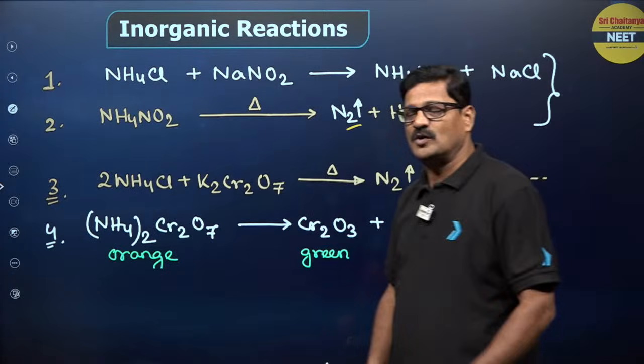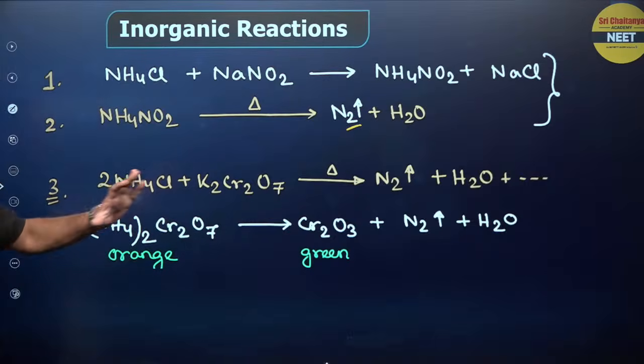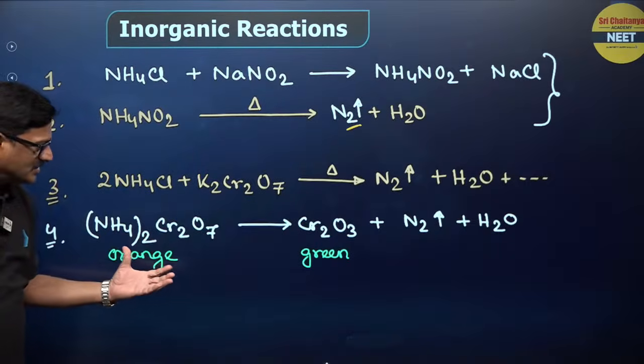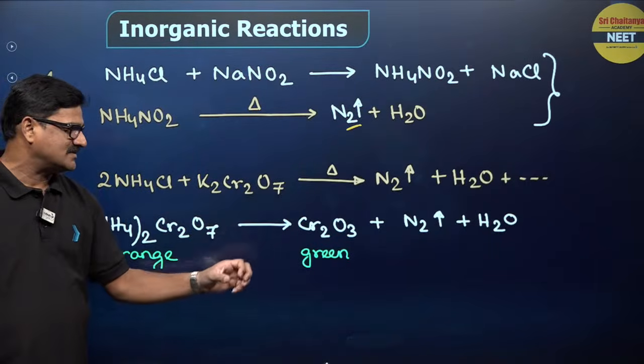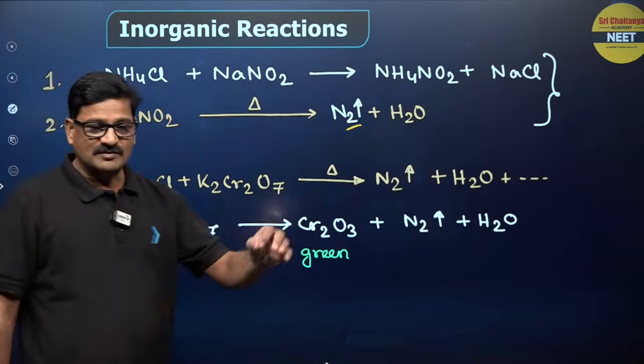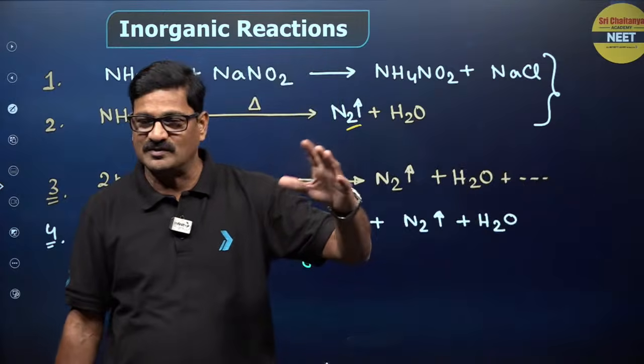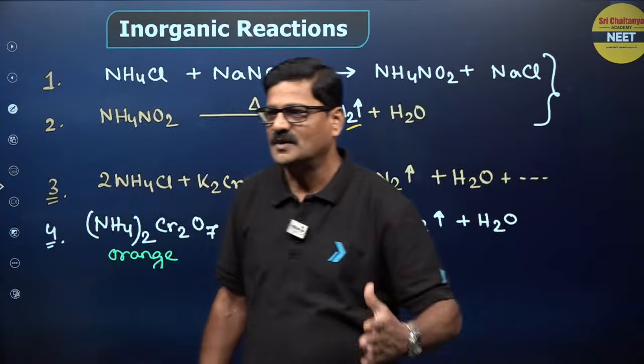And also ammonium chloride plus potassium dichromate gives rise to nitrogen gas. And ammonium dichromate also gives rise to nitrogen gas with a green colored residue. So the question will come: which of the following on heating do not give nitrogen gas, or which will give nitrogen gas? Questions like this will come.